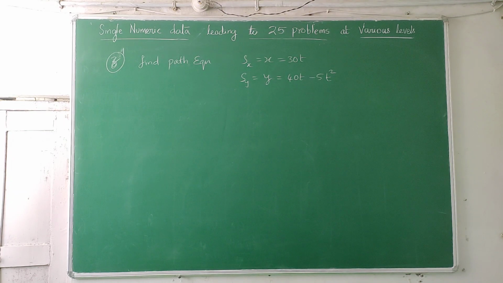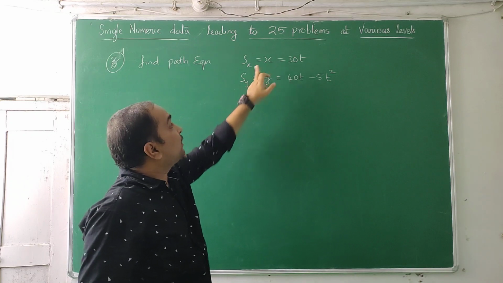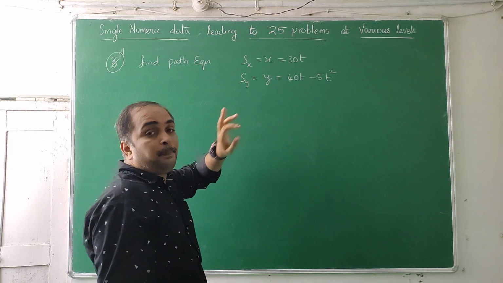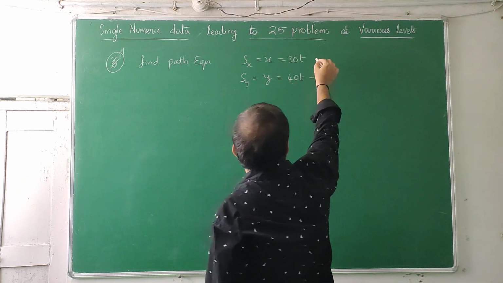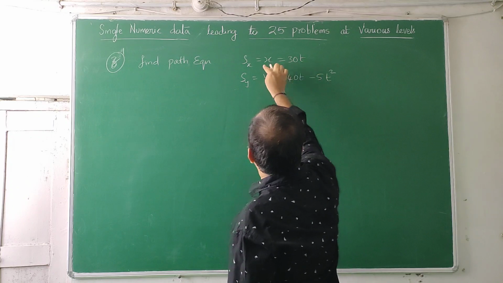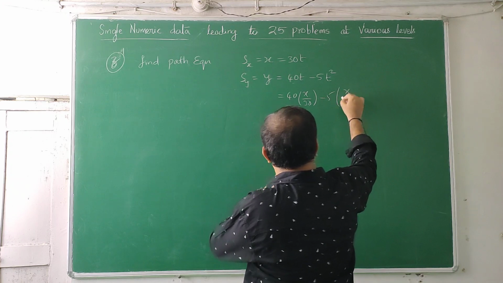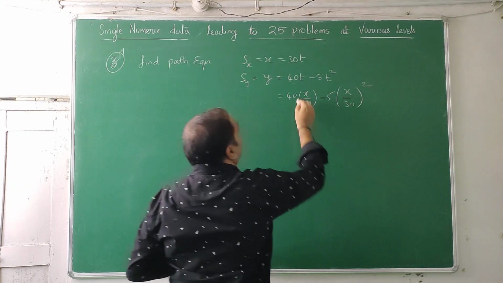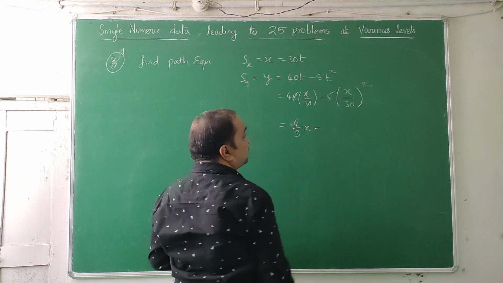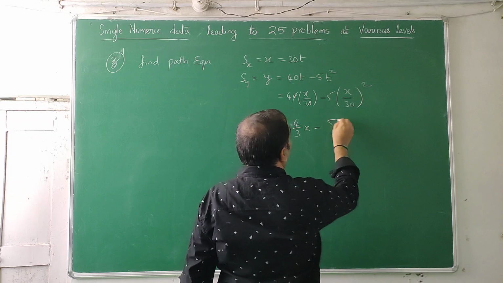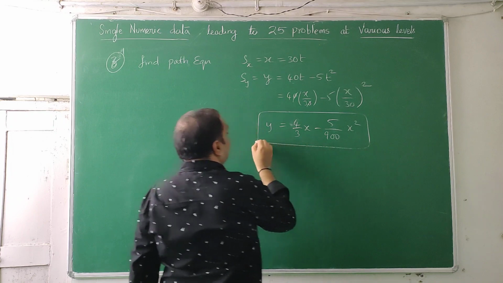Here are some more questions we can find out. Find the path equation or trajectory they ask. You know Sx, you can write it as x, Sy you can write it as y. The shape of the parabola is there, no? That we can write as an equation. Take t from this and put it in this. What is t in this? x by 30. So 40 into x by 30 minus 5 into (x by 30) whole square. So the 0, 0 cancel. 4 by 3 x minus 5 by 900 x square, if you want you can simplify. y is equal to this. This is the equation of the path.